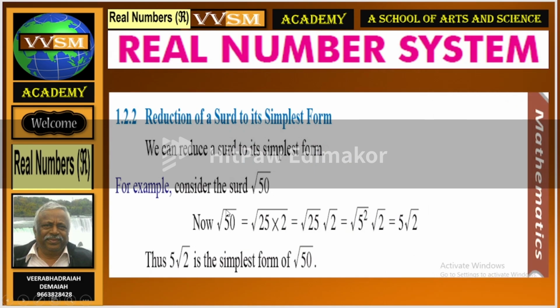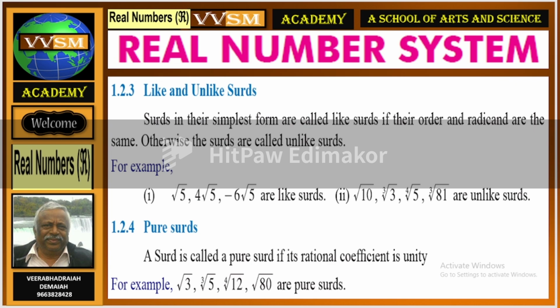Reduction of a surd to its simplest form. Consider the surd root of 50, which can be reduced to 5 root 2. 5 root 2 is the simplest form of root 50. Like surds and unlike surds classification. Root 5, fourth root 5, minus 6 root 5 are like surds, for example.